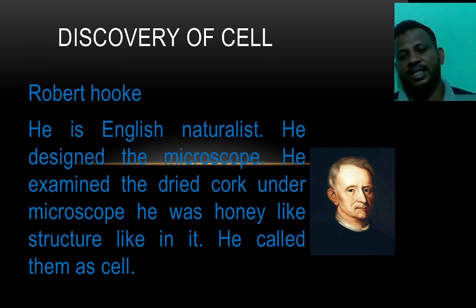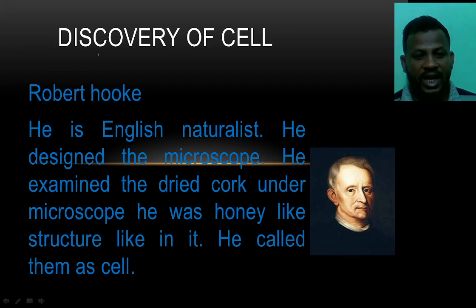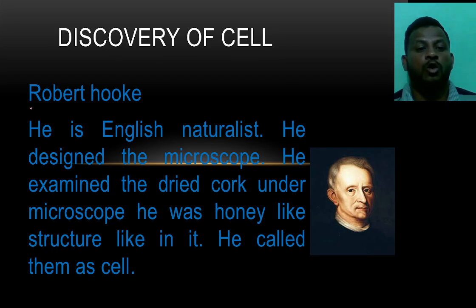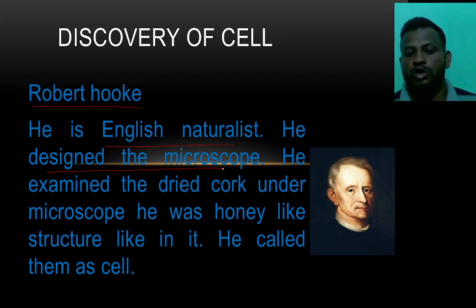Who discovered the cell? Who gave the idea about the cell? See here, Robert Hooke is the English naturalist. He designed the microscope and he examined dried cork under the microscope.